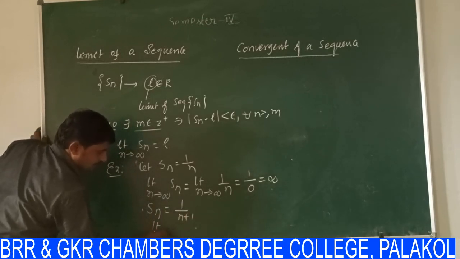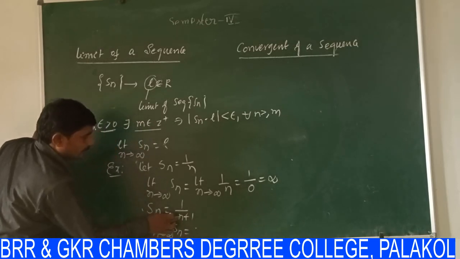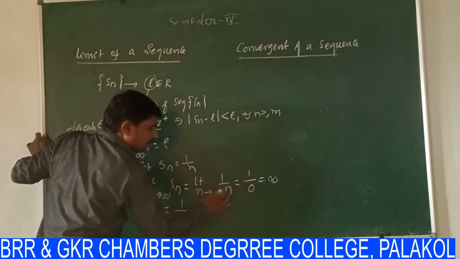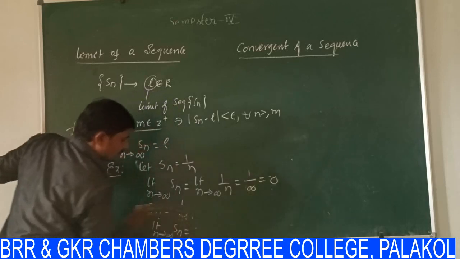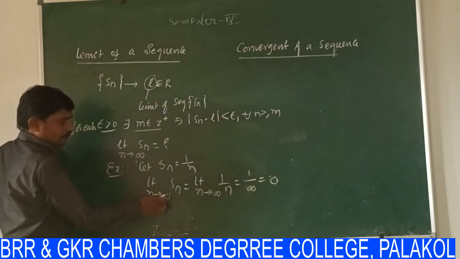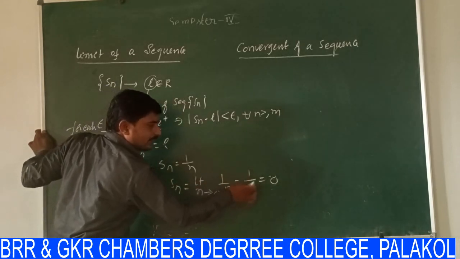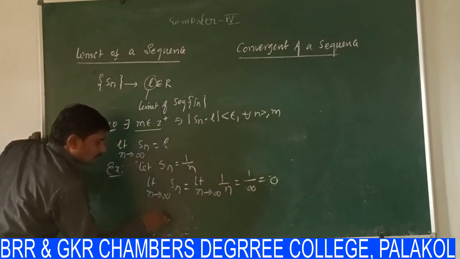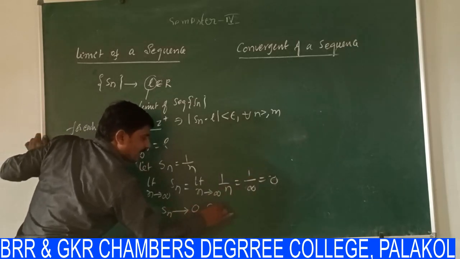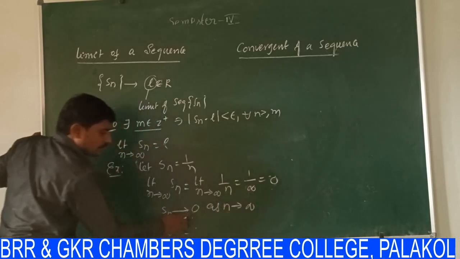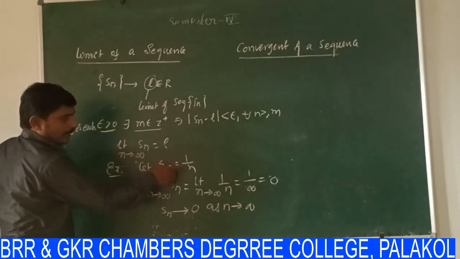Similarly, limit n tends to infinity, Sn is equal to, by substituting n equal to infinity, 1 by infinity, not 0. 1 by infinity is nothing but 0. So in this case, limit n tends to infinity Sn is equal to limit n tends to infinity 1 by n, with n value infinity, 1 by infinity is equal to 0. It means the sequence Sn converges to 0 as n tends to infinity. In this case, 0 is called the limit of the sequence Sn is equal to 1 by n.